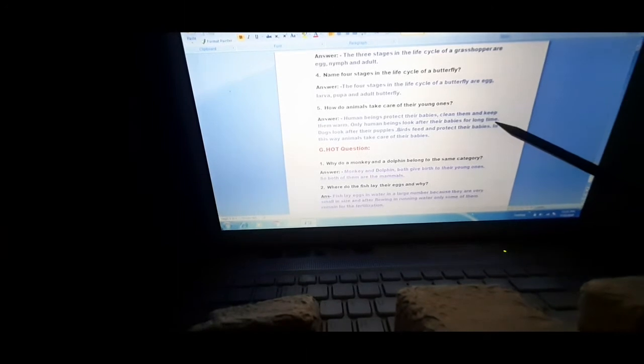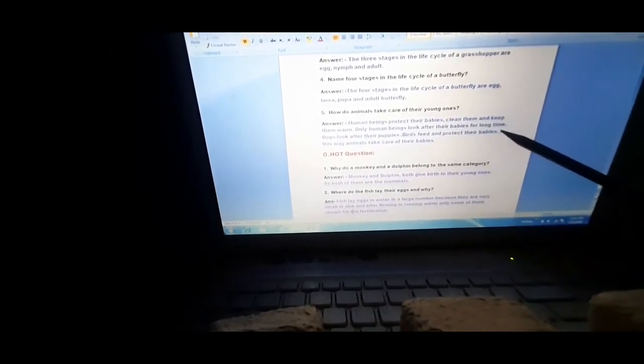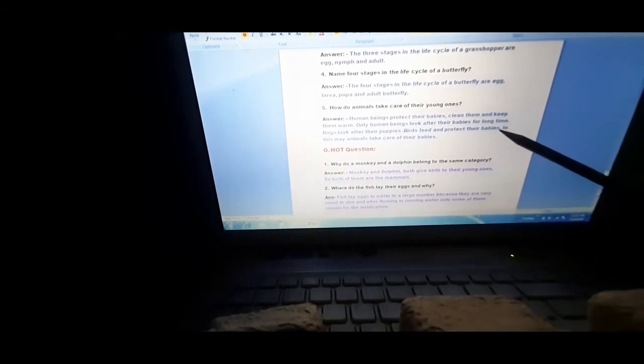Now, your answer is, human beings protect their babies, clean them and keep them warm. Only human beings look after their baby for a long time, just like your mother and father taking care of you. Dogs look after their puppies.